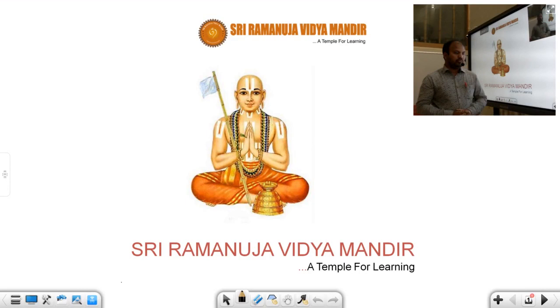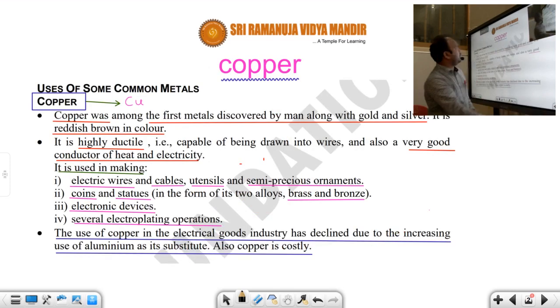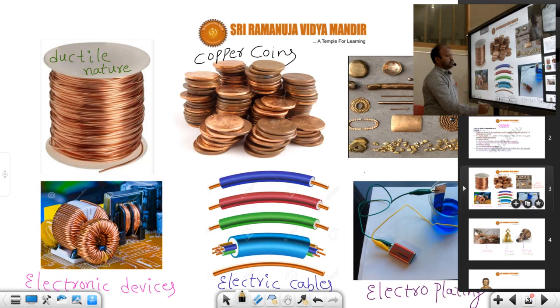Today we have to discuss metals and non-metals and their uses. In that, first, what is a metal? The first one is copper. We have to know about copper. What are the uses of copper?